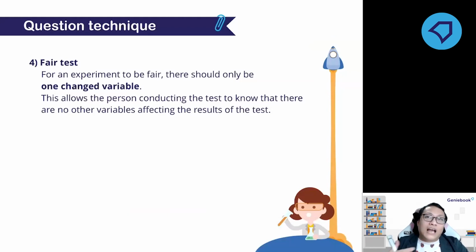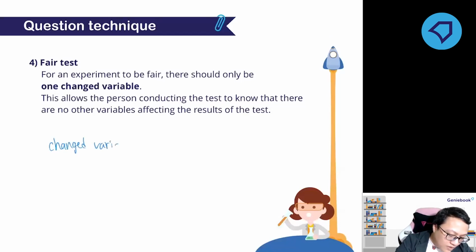So this allows the person to draw a correct conclusion based on the result. Why? Because the changes that are being seen throughout the experiment are mostly due to the change variable. So we can say that the change variable somehow affects the measured variable.